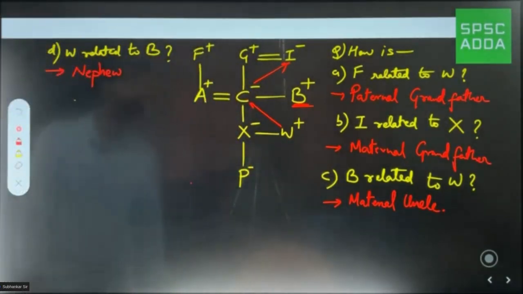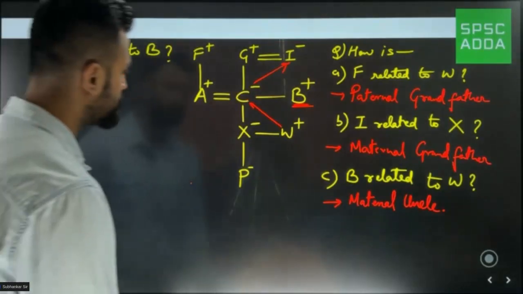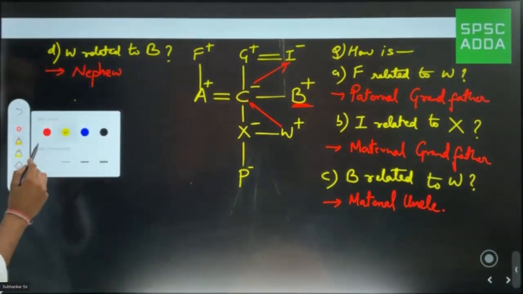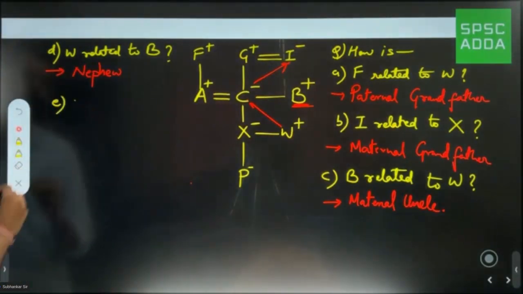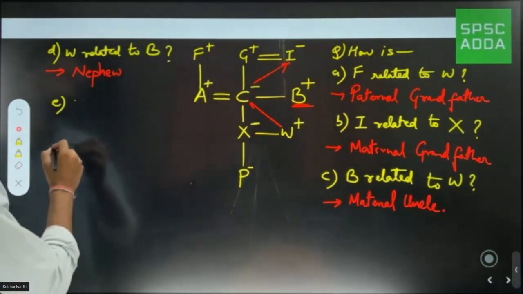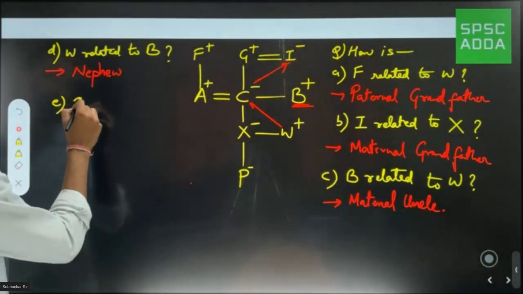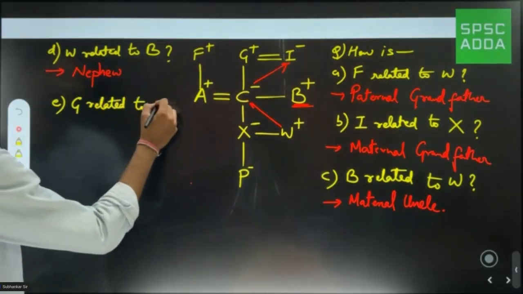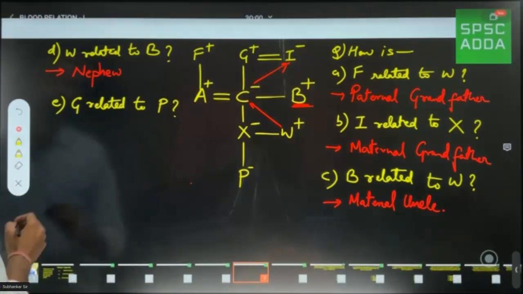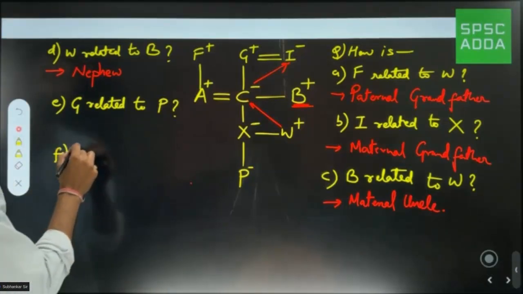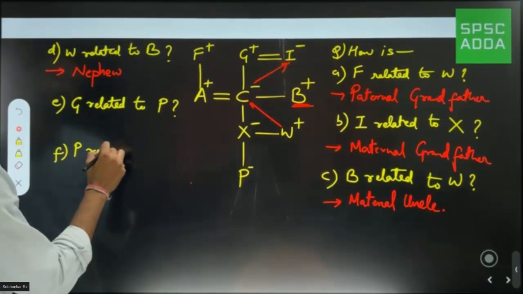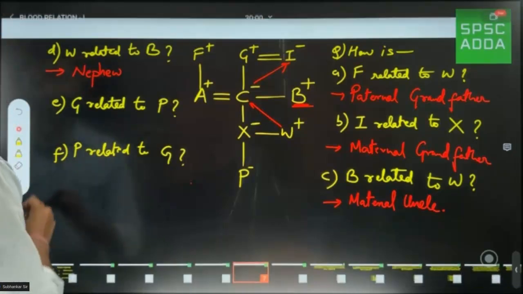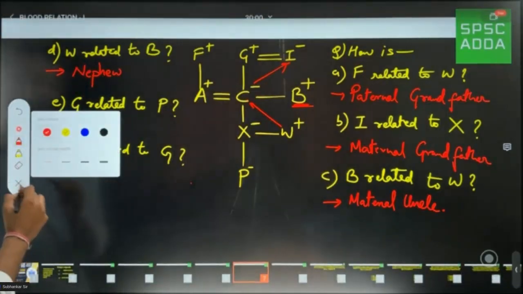Nephew, niece, and बस हो जाएगा. इतने में काफी है. ठीक है? And last relation, suppose I say this, number E. Okay, how is G related to P? This is one question I want you to answer, and one more question you have to answer. How is P related to G? Okay, so I want you to answer round about the corners.